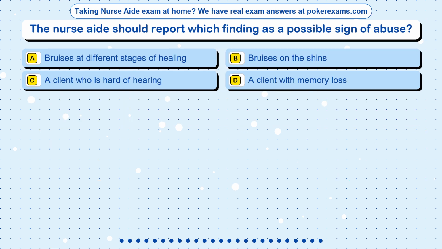Question 16. The nurse aide should report which finding as a possible sign of abuse? Option A, bruises at different stages of healing. Option B, bruises on the shins. Option C, a client who is hard of hearing. Option D, a client with memory loss.